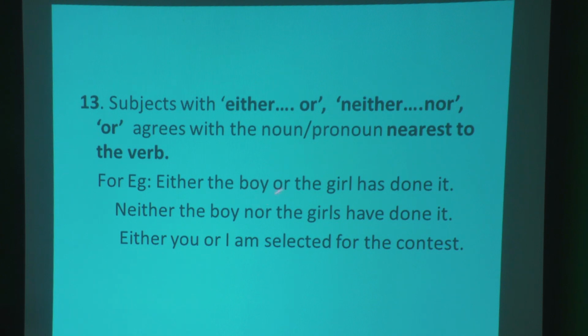Either the boy or the girls has done it. Look at the nearest one. This has is here according to the girl. Okay, so girls should agree with the verb has. So these agree with each other.